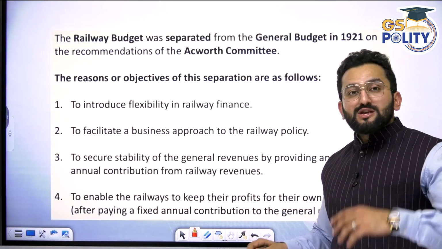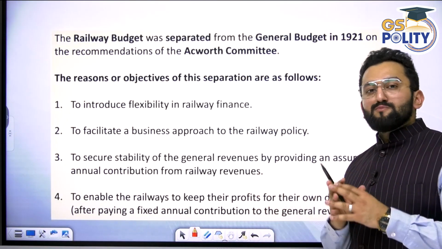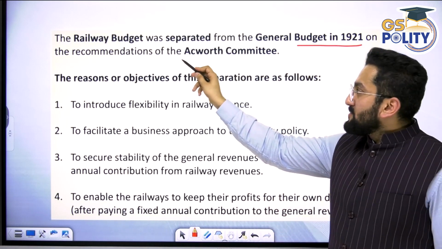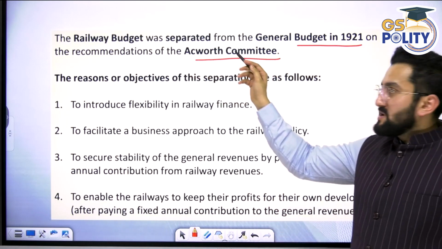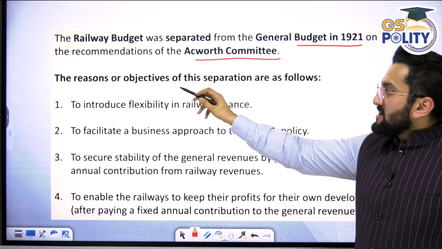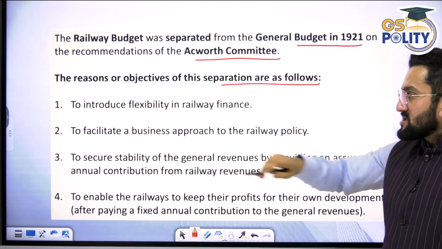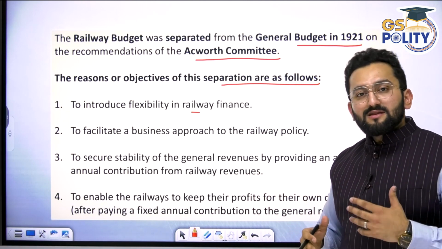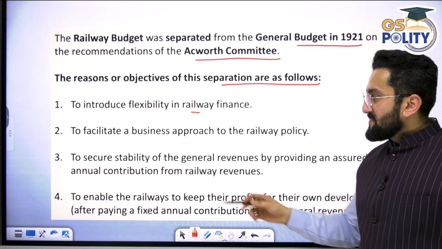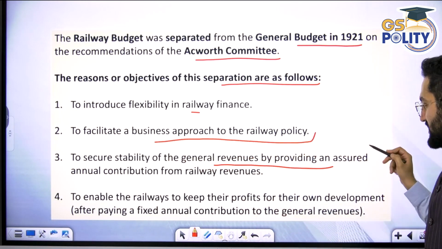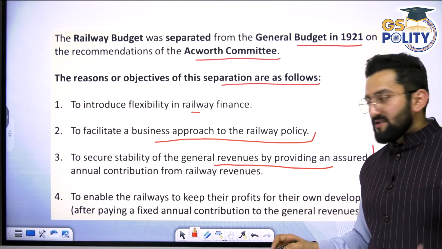Now, the railway budget was separate earlier, but now it is part of the union budget. It was separated from the general budget in 1920, on the recommendation of the Ackworth Committee. Bringing you this because this is a fact. The objective of this separation was that railway finance should be flexible. Railway was and is the biggest PSU of the Government of India. The aim was to facilitate a business approach in railway policy, to secure stability of general revenue, and to provide an assured contribution of railway revenue.